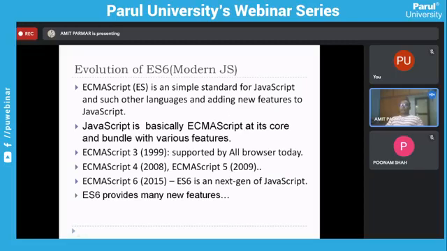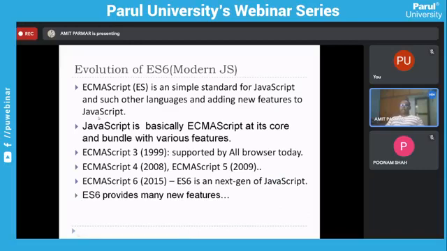Now let's move on to something which is new to the students. I'm sure most of the students have not tried to understand the modern JavaScript concept, basically ES6. So let's talk about that first, and then we will move on to some demos. ES6, or you may use the full term, ECMAScript. ECMA is also a short form, and you may find it on the internet.